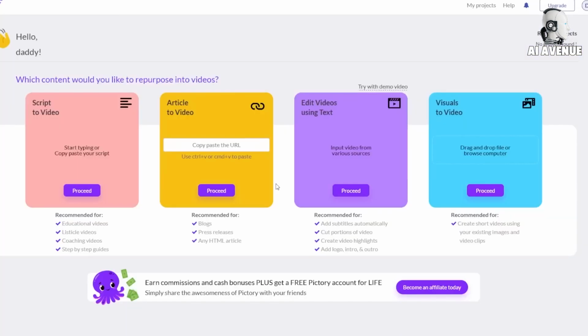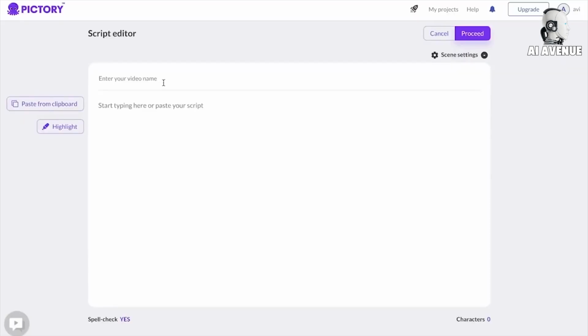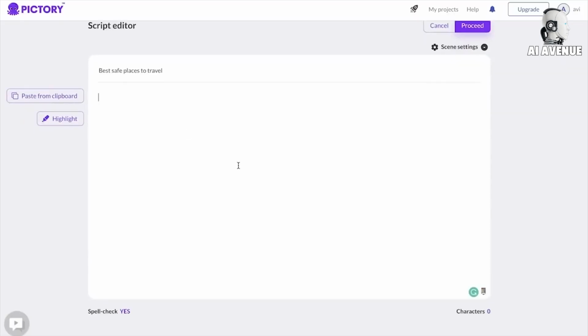Once you're on Pictory, there are a couple of ways in which you can turn your content into videos. You can do article to videos, you can edit your videos using text, or you could do visuals to a video. But for this example, we'll be using the script to video template. To get started, go ahead and click proceed and enter the name of your video.